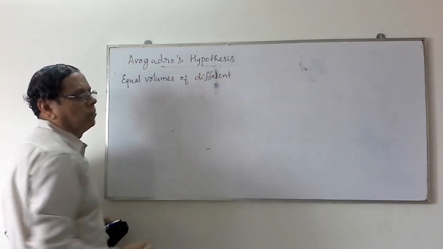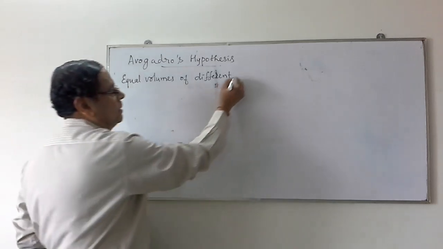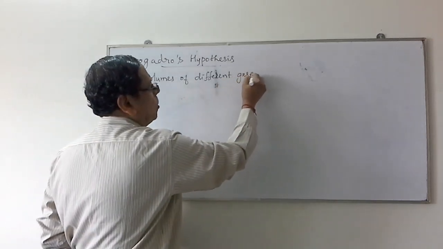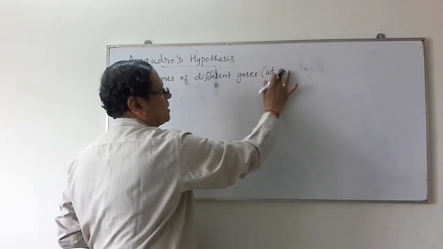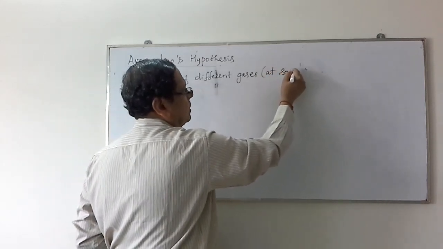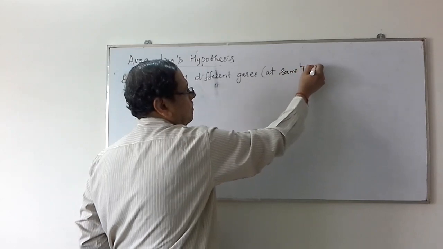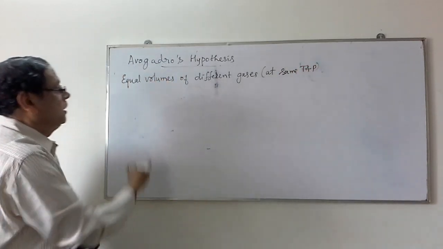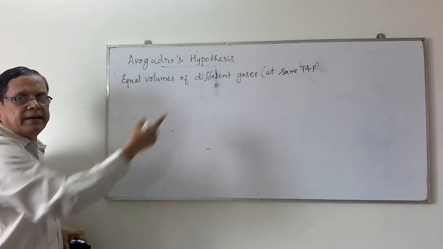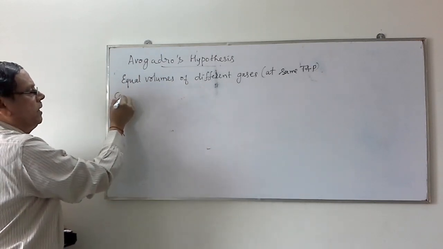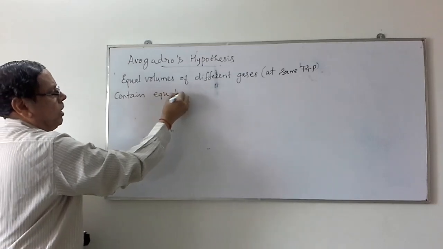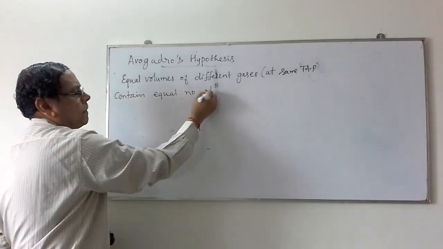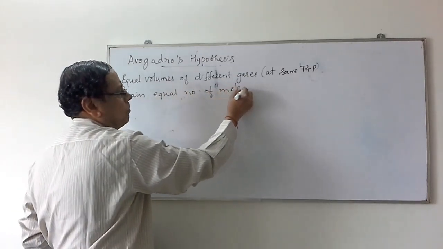and you measure the volumes at constant temperature and pressure, or at the same temperature and pressure, same T and P, then equal volumes of different gases at the same temperature and pressure contain an equal number of molecules.